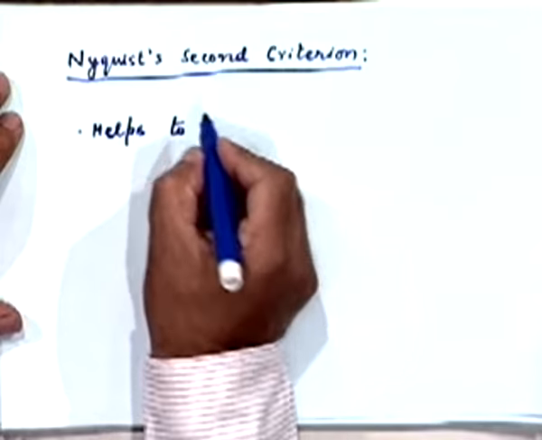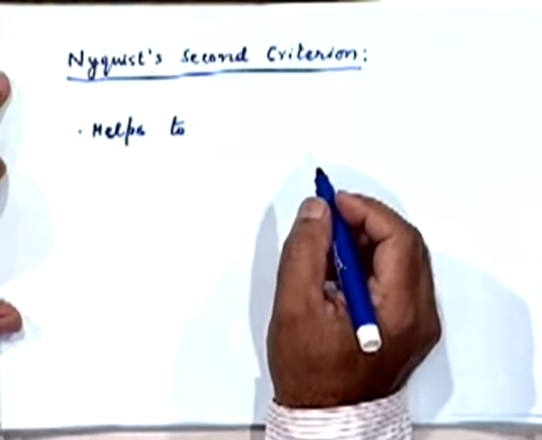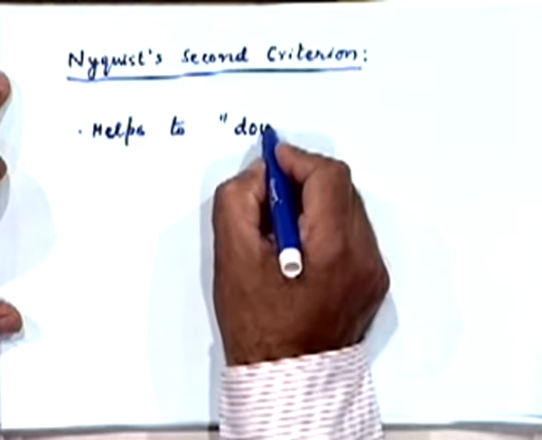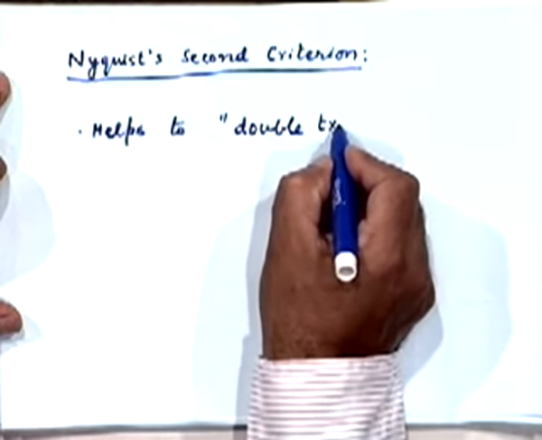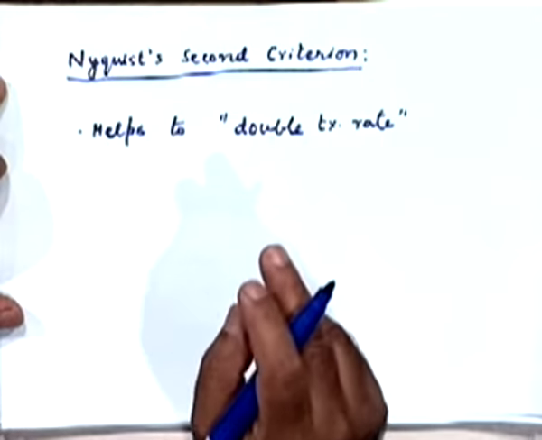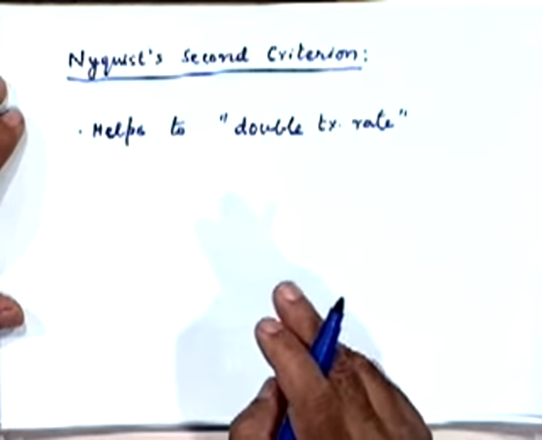Now, what it helps to do therefore is, the net effect will be we will be able to double the transmission rate, right, as compared to, let us say, the raised cosine pulse with r equal to 1.